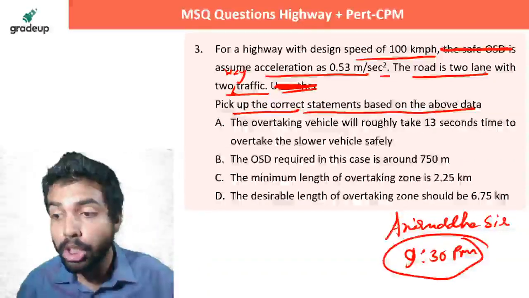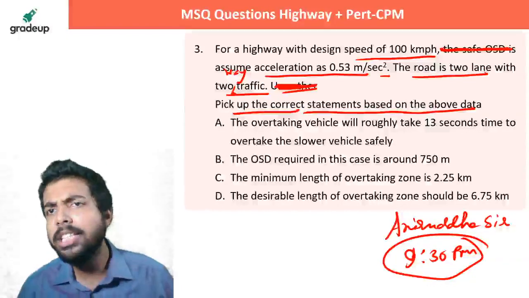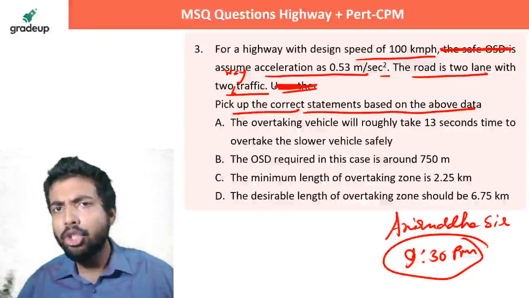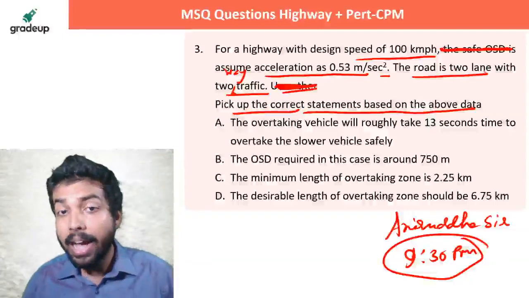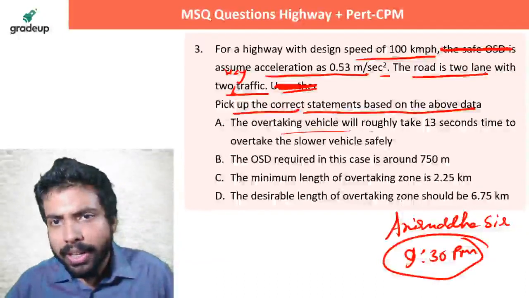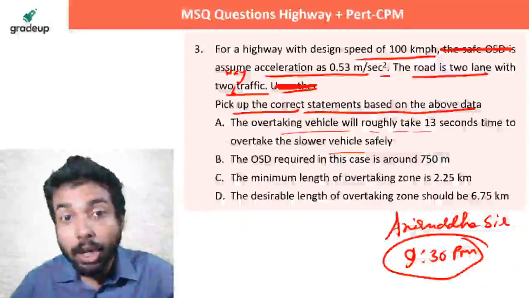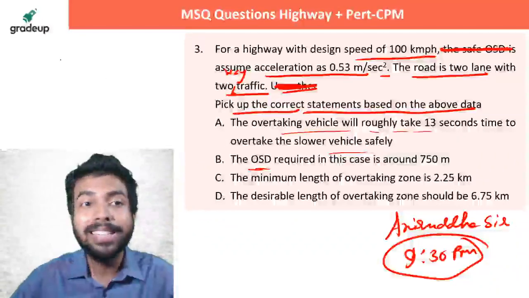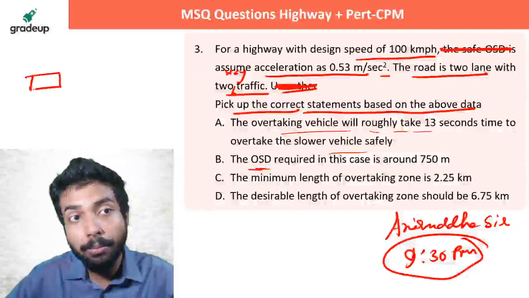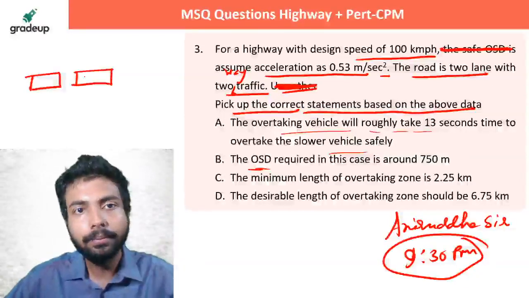By that time, do this problem. For a highway with design speed of 100 km/h, assuming acceleration is given, what do you have to do? The overtaking vehicle will roughly take this kind of time. This is an OHD problem. We know how to do an OHD problem.